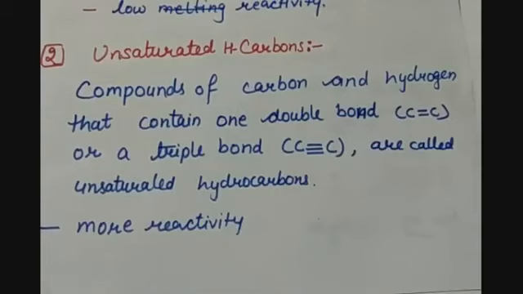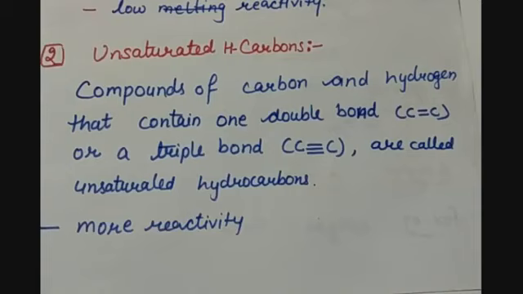The second type of hydrocarbon is unsaturated hydrocarbons. The compounds of carbon and hydrogen that contain a double bond between carbon and carbon or a triple bond between carbon and carbon are called unsaturated hydrocarbons. When a carbon has a double bond with the other carbon, then it also has 2 single bonds.